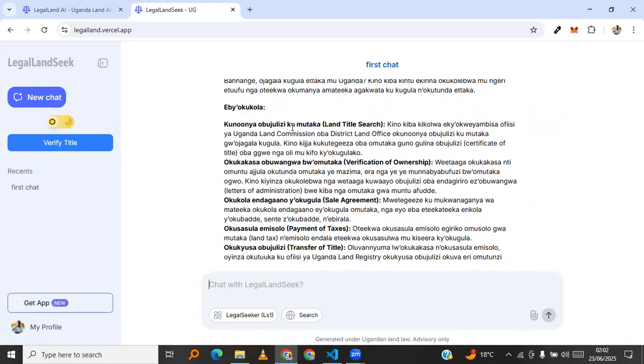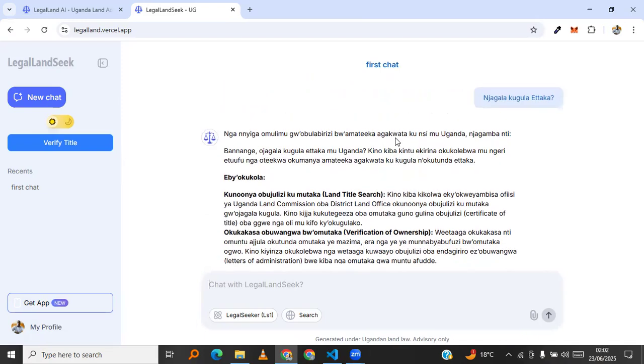as you can see, kunoonya obujulizi ku mateeka, sorry, ku mutaka, the land title search, it still gives you even the meaning of the word in some English here, so that if maybe you don't know something in Luganda, you need to understand it this way, it will still try to provide it here. So this is what it is able to give.